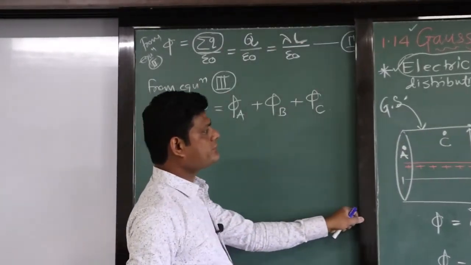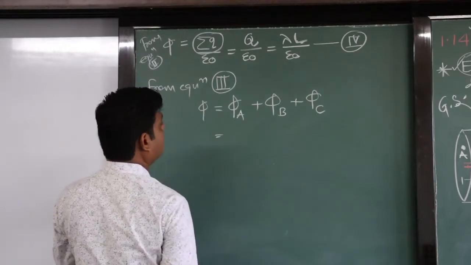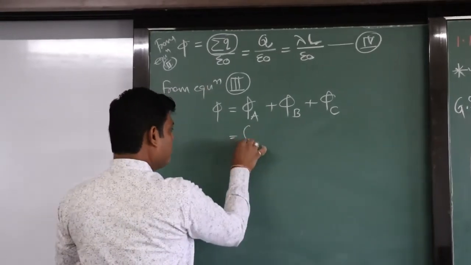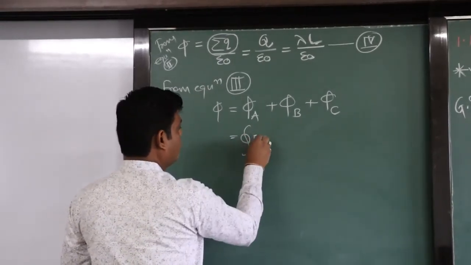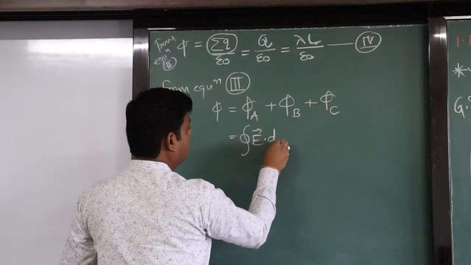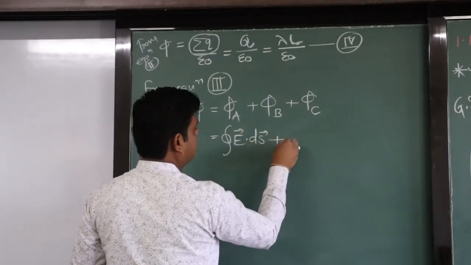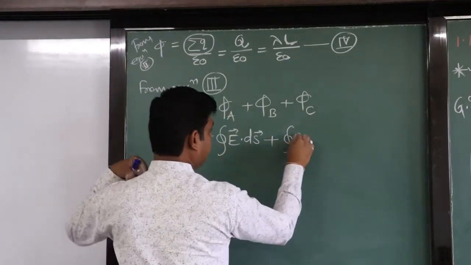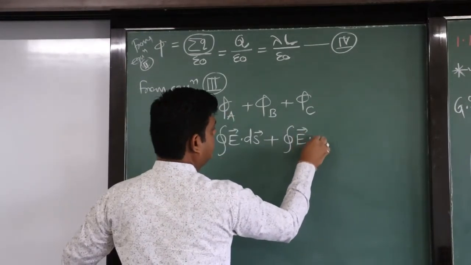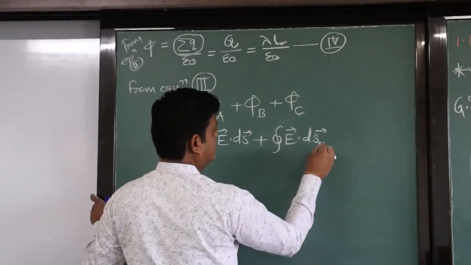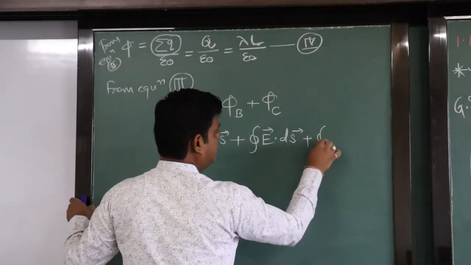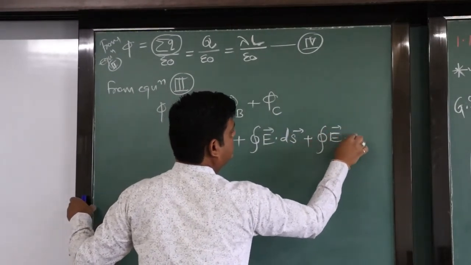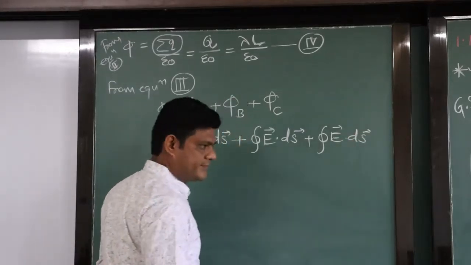See, what is the formula for flux? From the equation number 3, we will write integration over E vector dot ds vector for the A surface plus, for the B surface, the same formula, E vector dot ds vector, right?